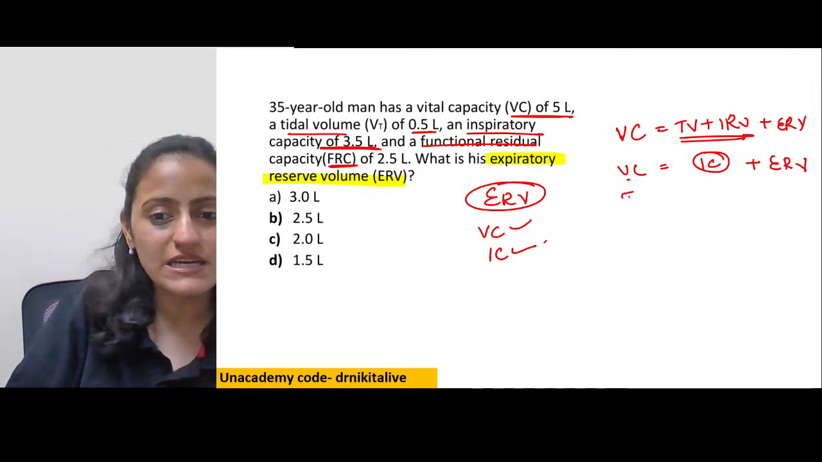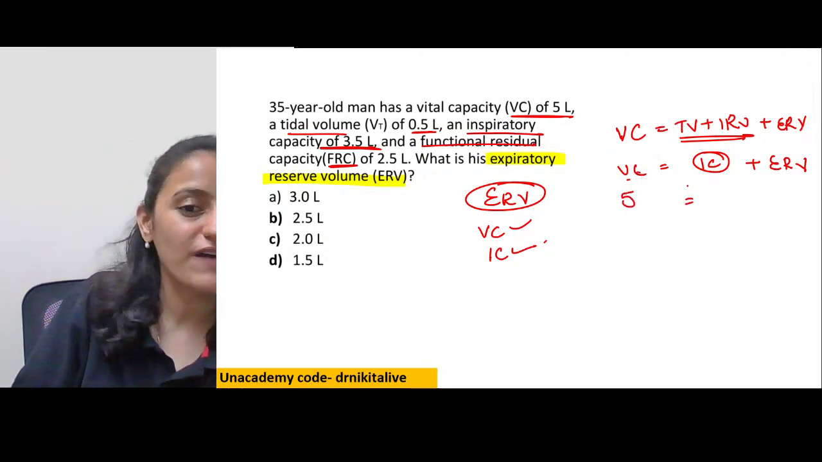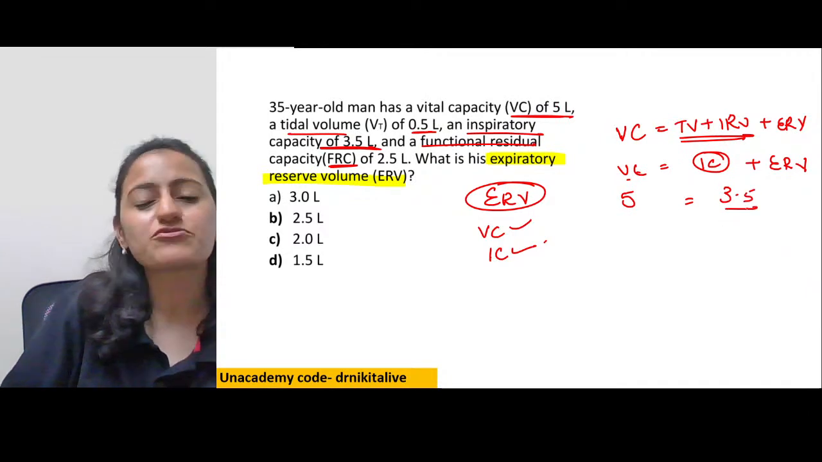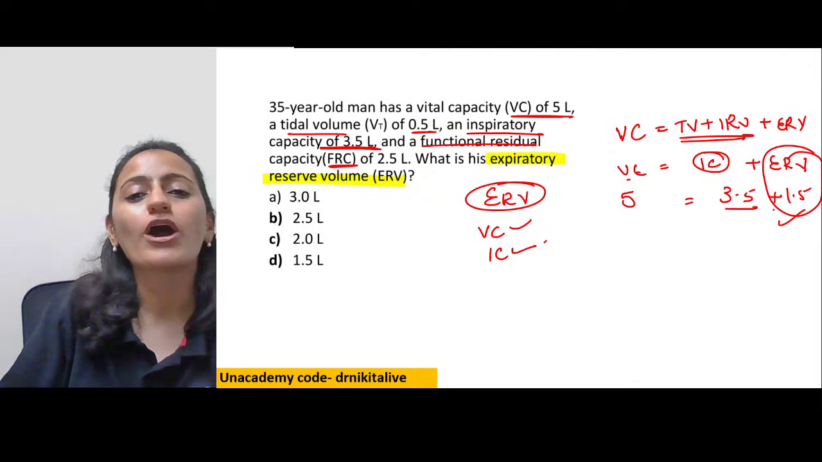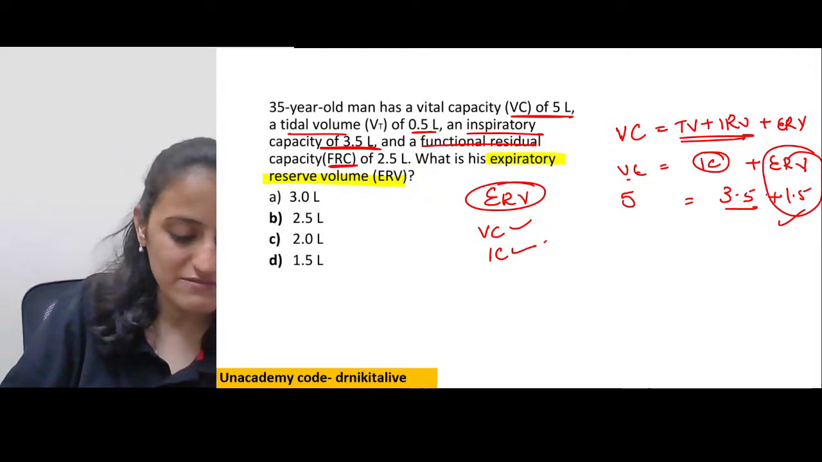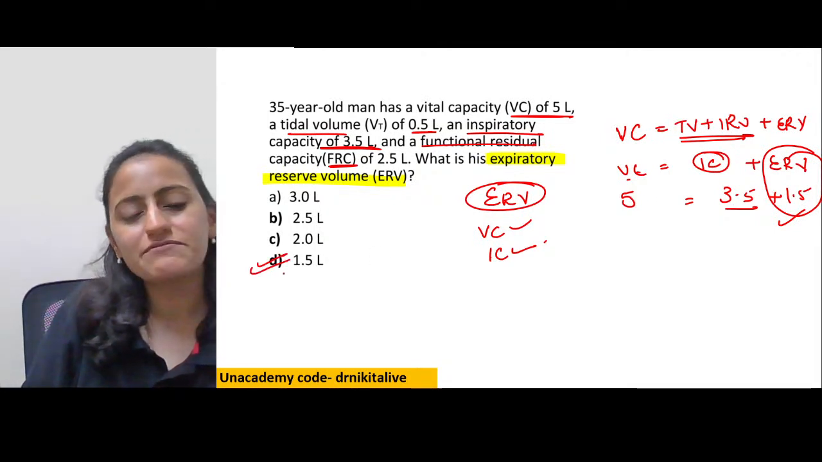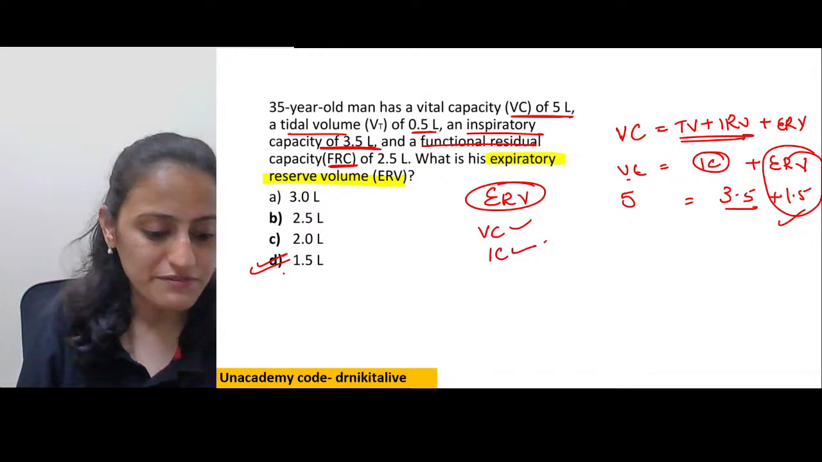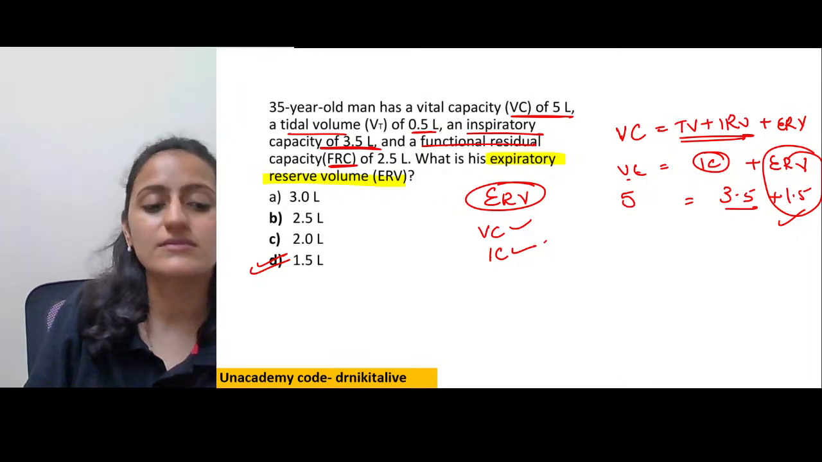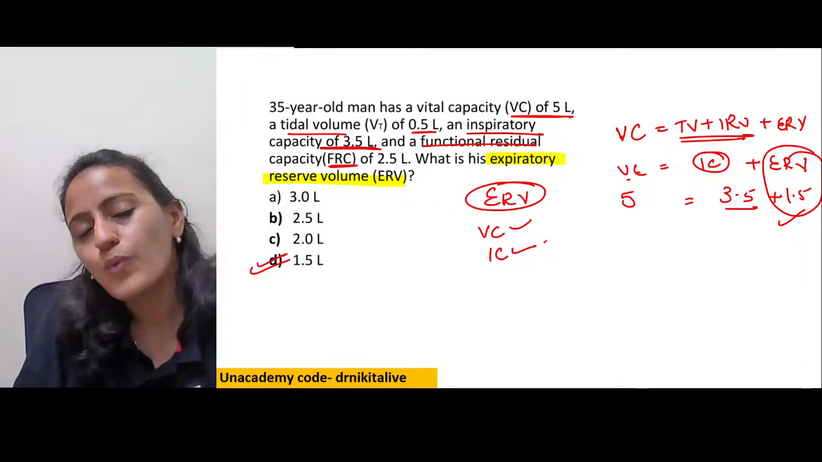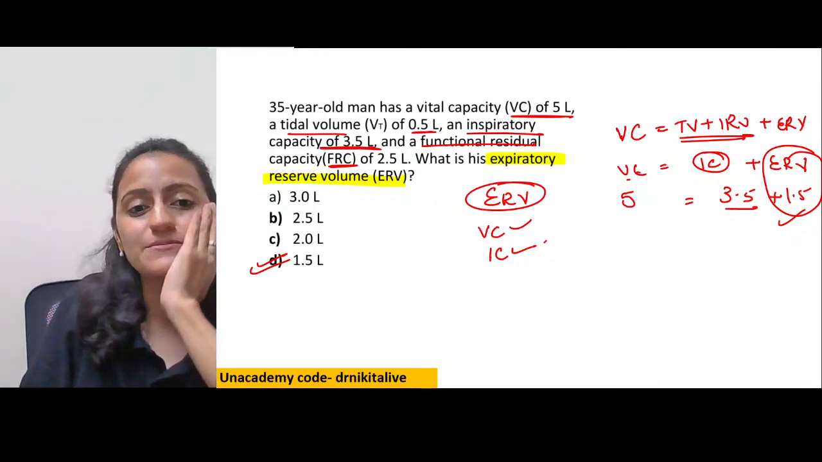Both of these have been given. Vital capacity is 5. Inspiratory capacity is 3.5. So basically the ERV would be 1.5. 5 minus 3.5, that is 1.5. Okay, the answer will be 1.5. Is this clear with everyone? Try to put in the formulas right based on what has been given.